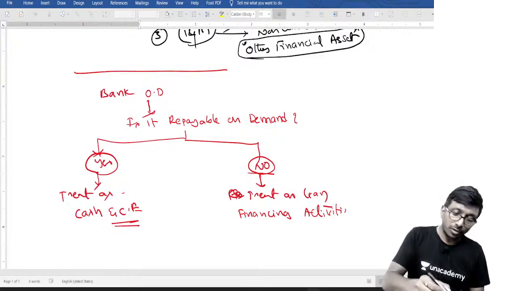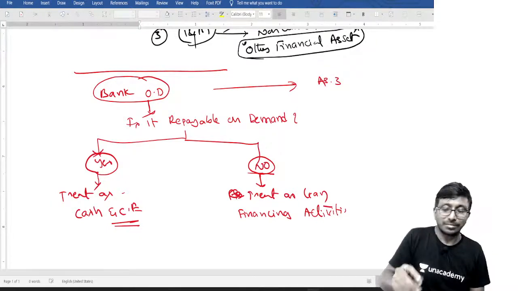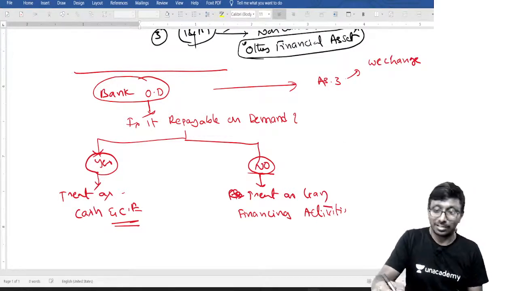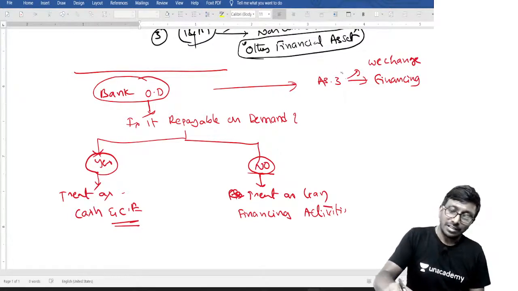Next, bank overdraft. But remember, my dear, in accounting standard 3, some people used to put it under working capital change, as you must have done at the IPCC level. Some people will take it under financing activity. Correctly speaking, in accounting standard 3, there is no guidance.